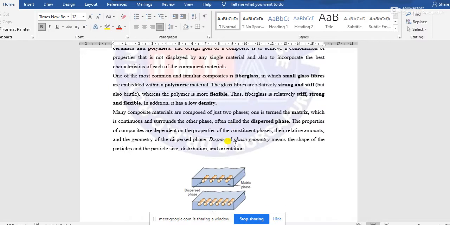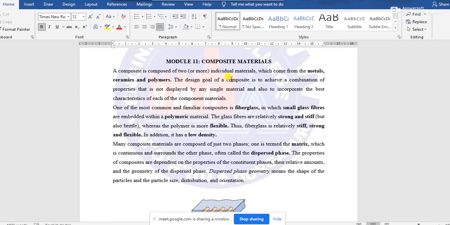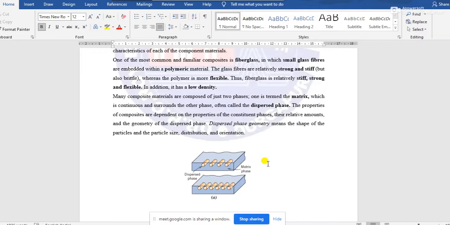Now coming to the structure of composite materials. As I have shown you the basic diagram of a composite material, two parts are there in one composite material. Maybe I have already told you that there are two or more, but in general two materials are combined to form a composite material. Now the two materials act for two different purposes.